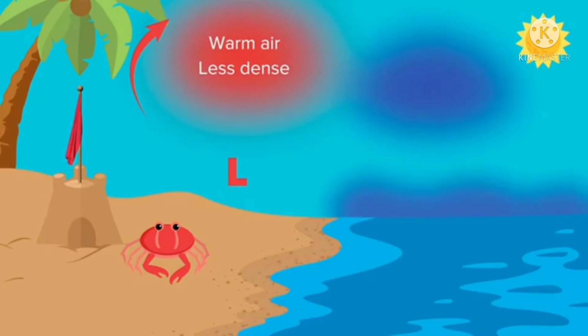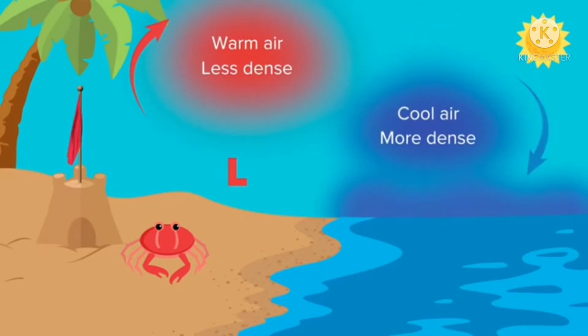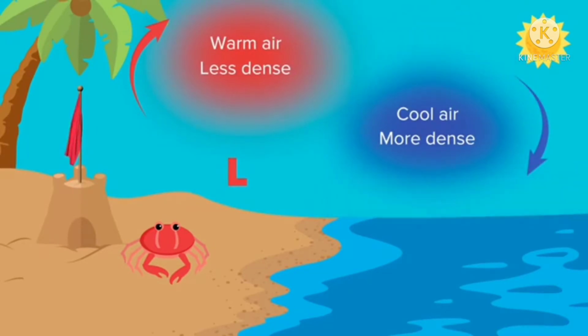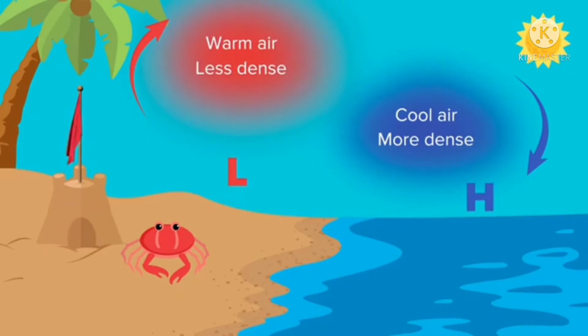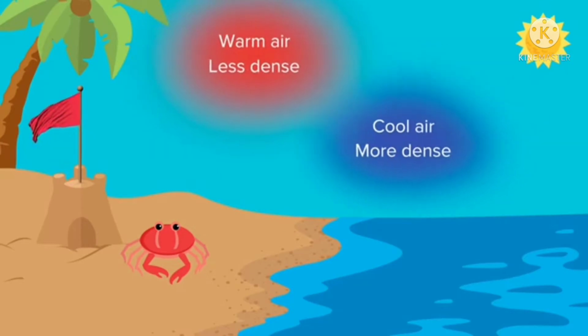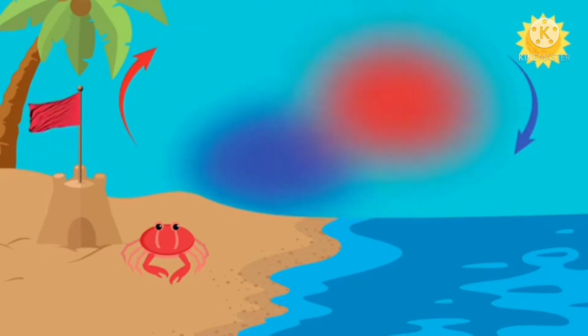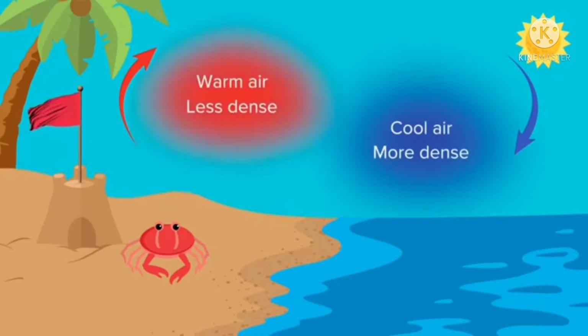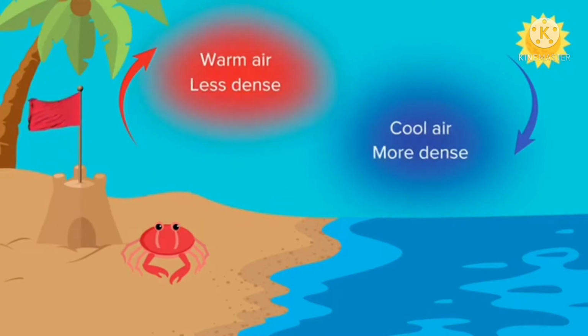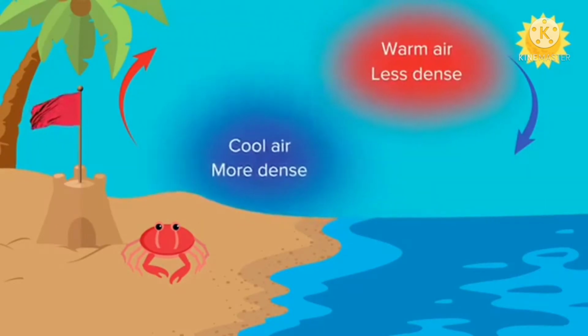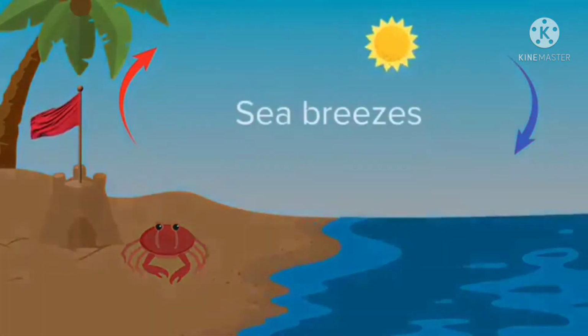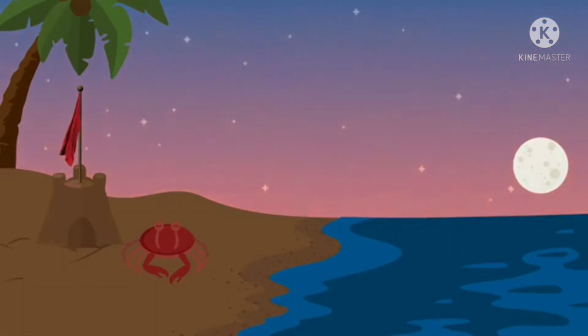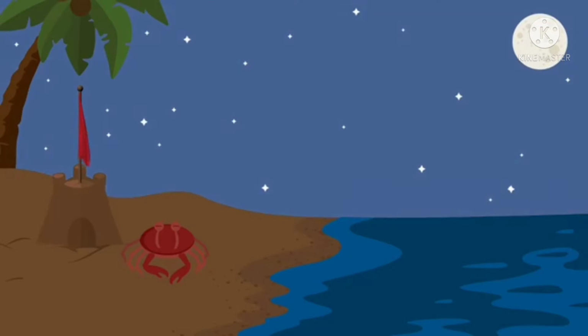As the sun rises and shines equally on the surface of land as well as sea, the land gets heated up rapidly as compared to sea water. The air above the land gets warmed and becomes less dense. This air rises up, causing a drop in air pressure. To make up for this drop in air pressure, the cool air from the sea starts blowing towards the land. This is sea breeze.